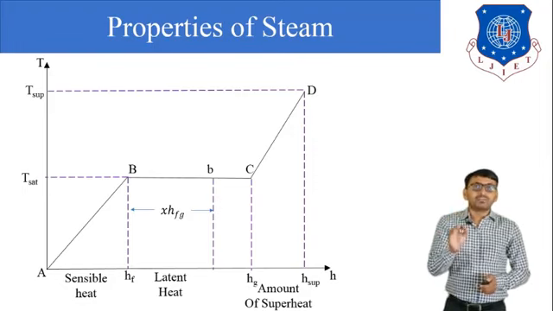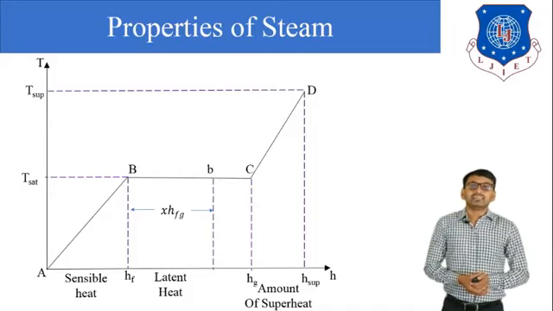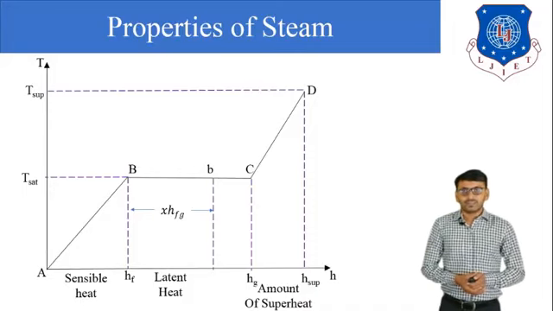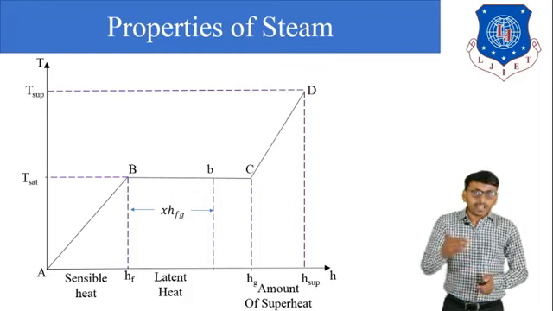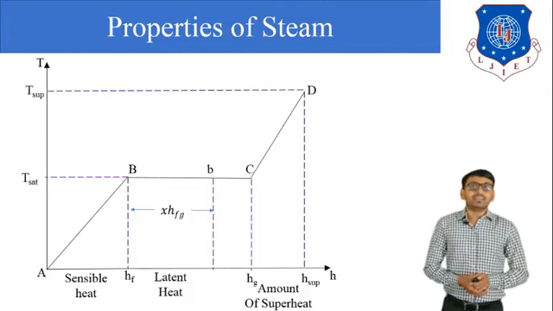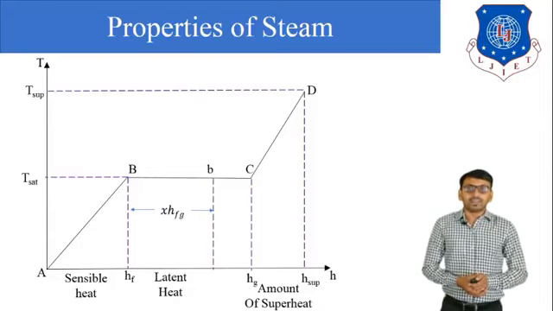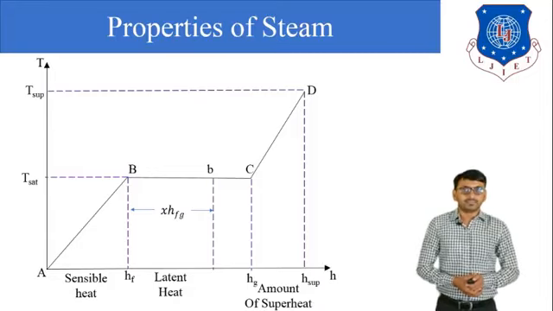So wet steam converted into dry steam, and at point C, there is a dry steam. Now again heat energy supply. So dry steam converted into superheated steam. So at point D, there is a superheated steam of temperature T superheated.